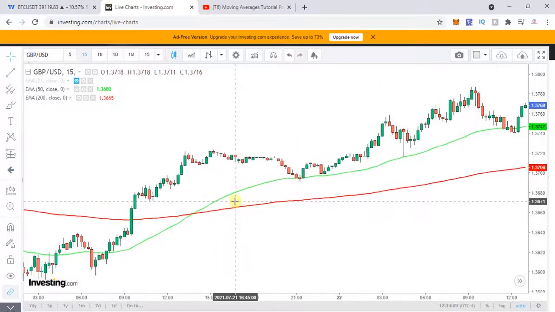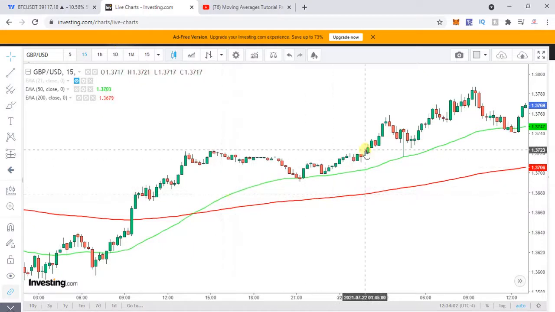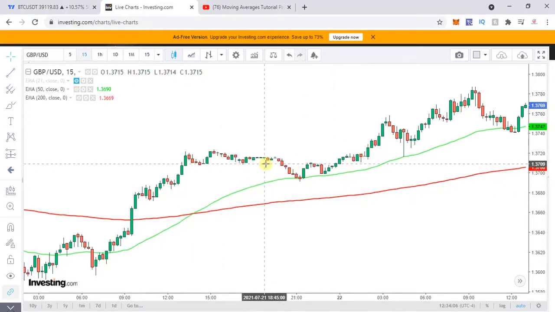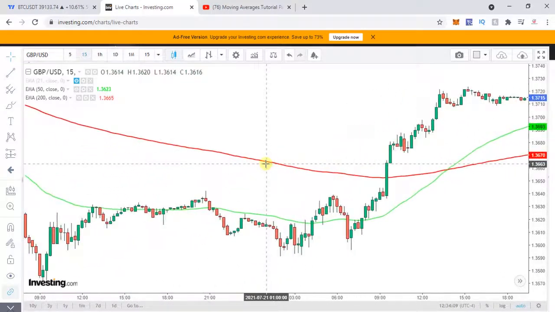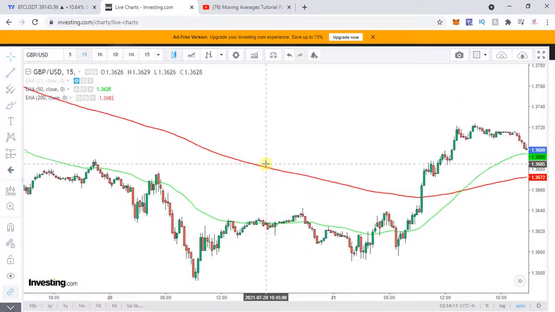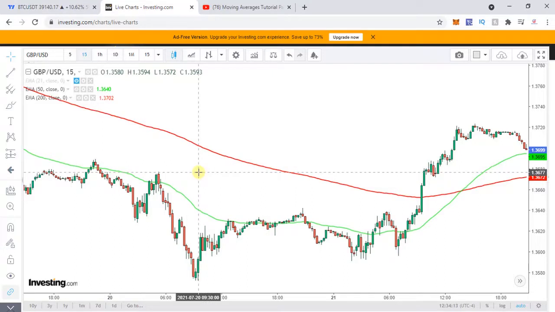For a golden crossover, you just take a buy when the 50 and 200 are plotting and the candles are plotting above them, and when they are plotting below them, you take a sell call. Now this is all about the golden crossover and the death crossover. Here the time frame was 15 minutes.